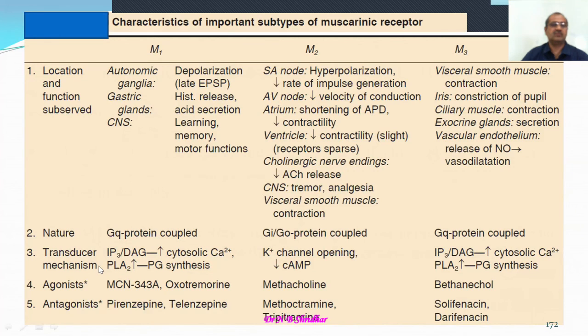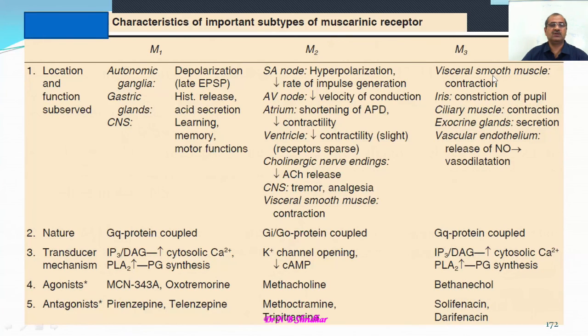The transducer mechanism is potassium channel opening and decrease in the cyclic AMP mechanism, hence relaxation occurs. The agonist is methacholine, a specific agonist of the M2 type of receptor, and the antagonists are methoctramine and tripitramine. These are the specific antagonists of the M2 type of receptors.